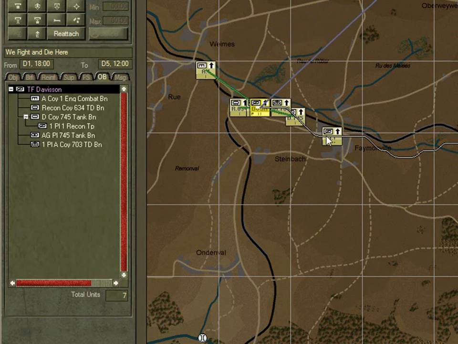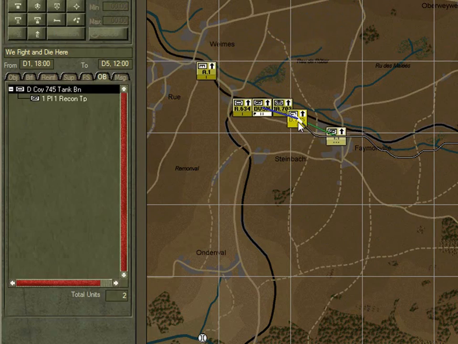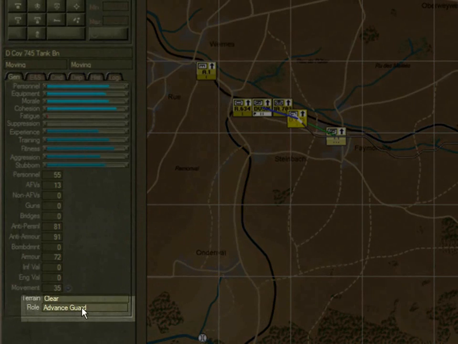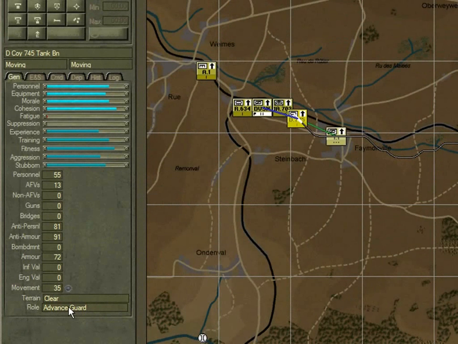We can see that D Company here is the advance guard for the task force. This means it's out in front. And its subordinate unit, the first platoon, is advance guard for it. So it becomes in effect the vanguard, or the very forward unit of the whole battalion.